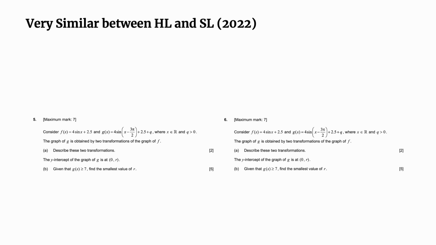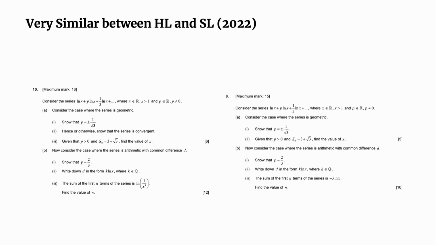And number 5 and 6 again, a trigonometric equation here. Okay, this is actually a very lovely problem because it's talking about function transformation, isn't it? You just have to realize the translation first, and then the dilation and the range, and then the translation again, right? And for part B, solving inequality, you actually need a sufficient understanding of the trigonometric function. Since it's a periodic function, you can have multiple intersections, and you have to describe it well. Both HL and SL students, it's almost the same.